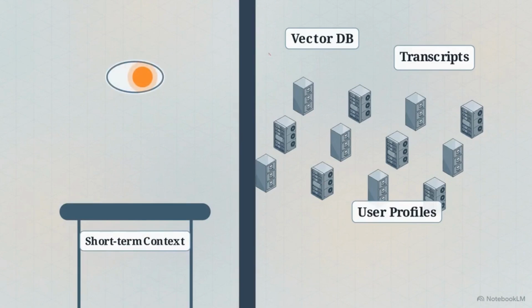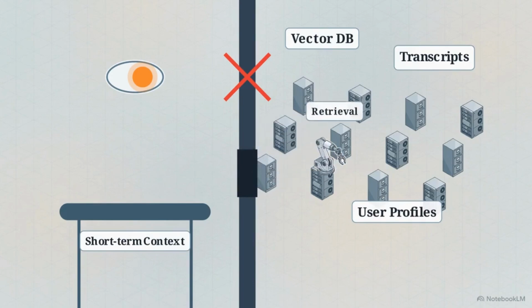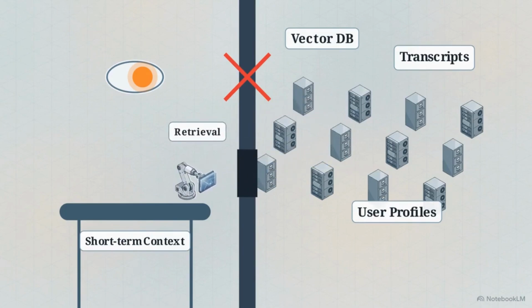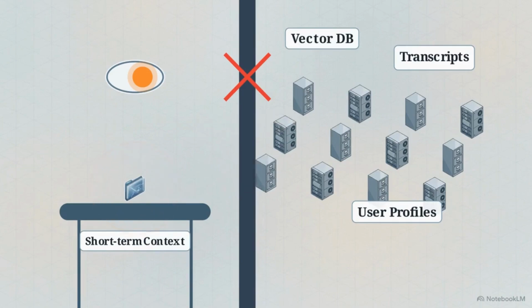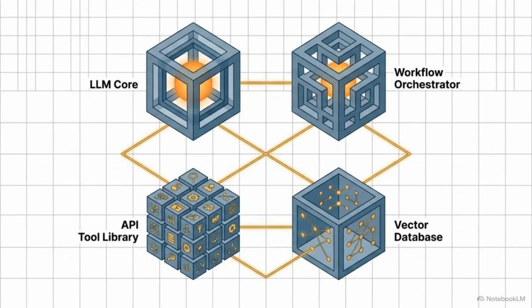But there is a crucial architectural quirk here. The language model itself is entirely blind to this storage. It cannot peer into the database directly. Instead, the system relies on external retrieval components. When the model needs a fact, the orchestrator queries the database. Search algorithms locate the right file on the shelves, and the system injects the selected results directly into the short-term context window. What we call an AI agent is an entire ecosystem working in concert.